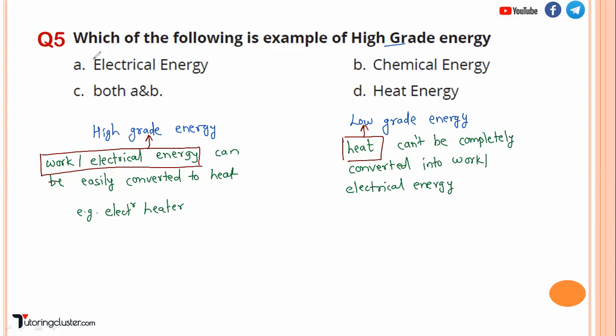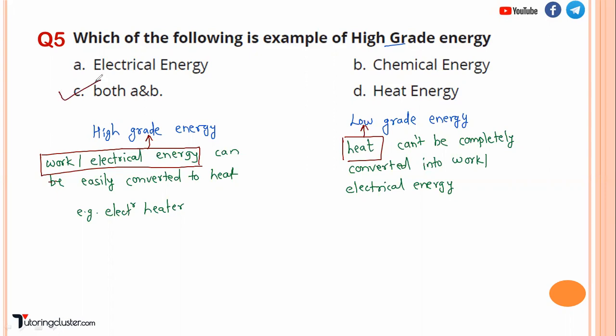So electrical energy, yes, it's a high grade energy. Chemical energy, yes, you can convert it. Let's say the chemical energy of coal can be converted into heat. We are burning the coal, so we are heating the water. So chemical energy can be considered as high grade energy.